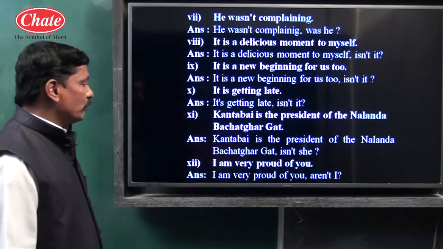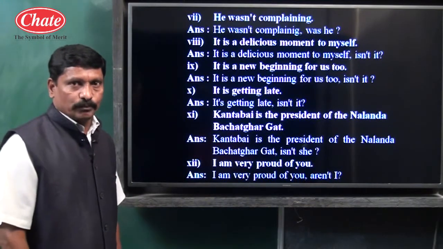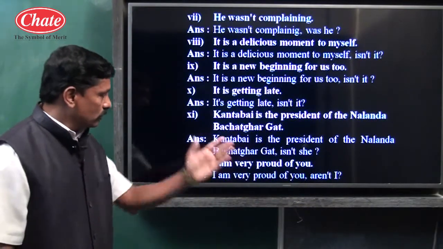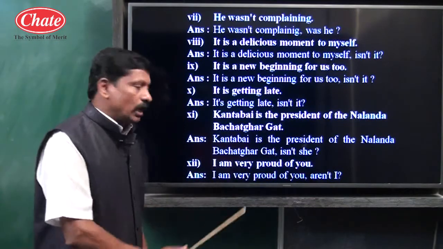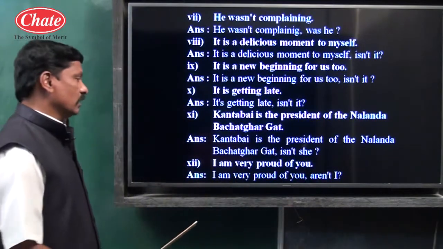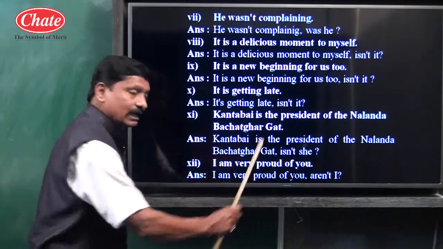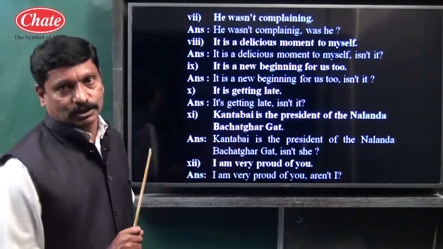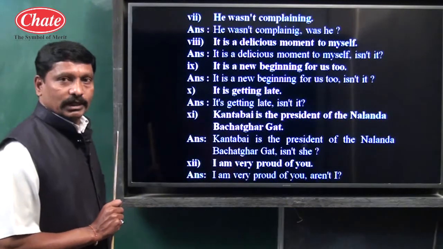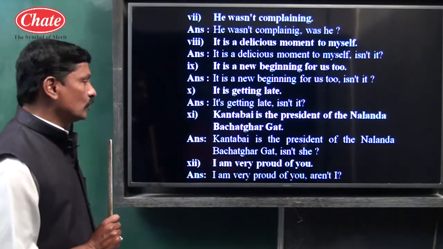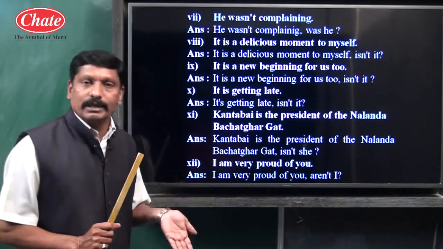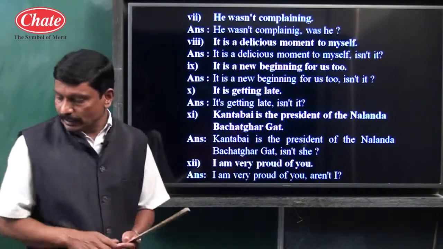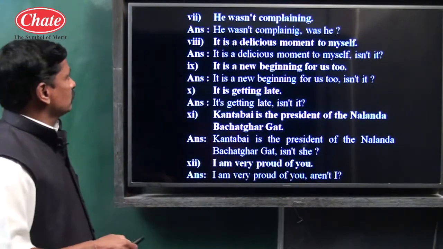Next example: I am very proud of you. "I" itself is a pronoun, so there is no problem. I am very proud of you is affirmative, so the tag should be negative. But children, for the "am" structure, use "aren't". Am plus not becomes aren't. So: I am very proud of you, aren't I? I am happy, aren't I? Getting me, children? Am plus not, aren't.